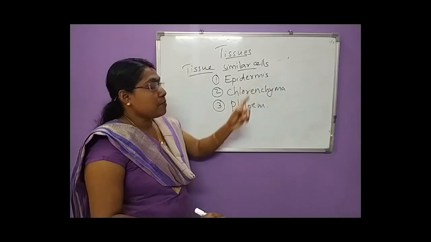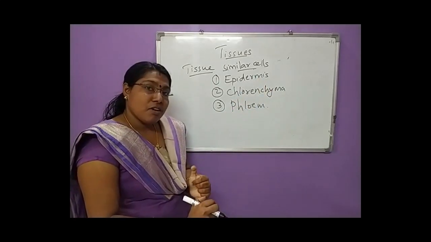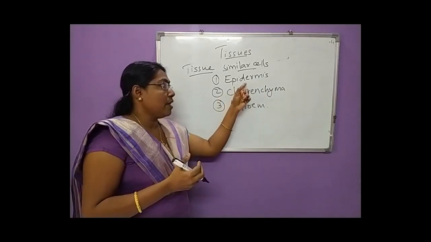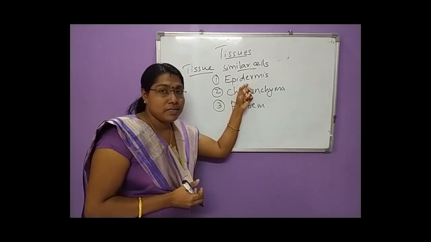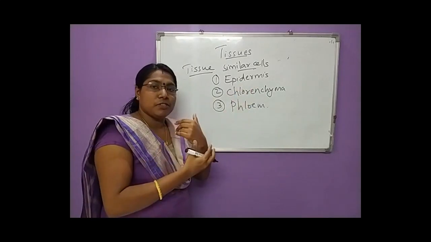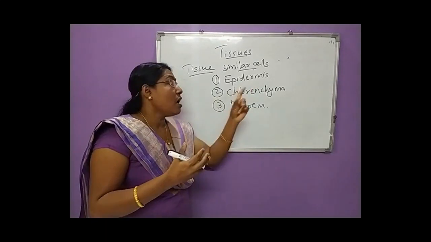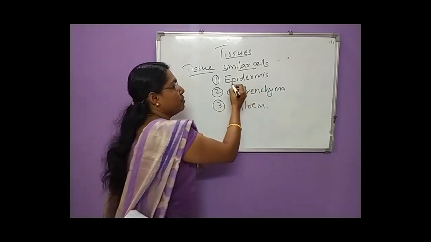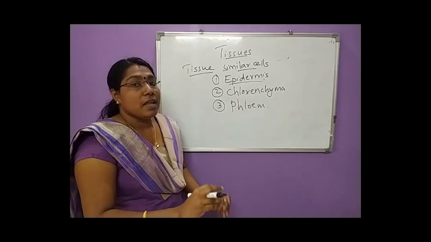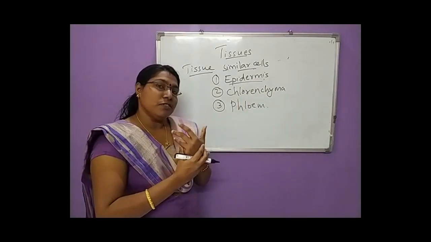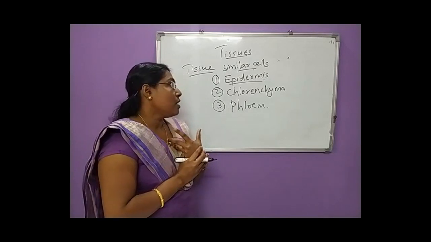The epidermis is a layer of cells found on the outer surface of the skin. Okay, the outer surface of skin. The layer of cells found on the outer surface of the skin constitute a tissue known as the epidermis. Clear? A layer of cells seen on the surface of skin, that is known as epidermis.